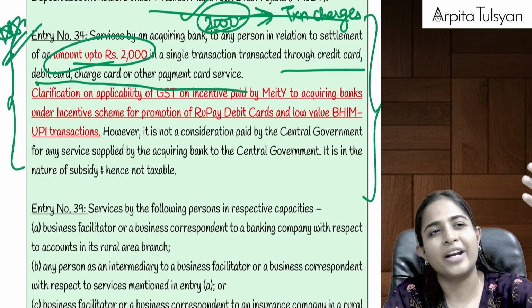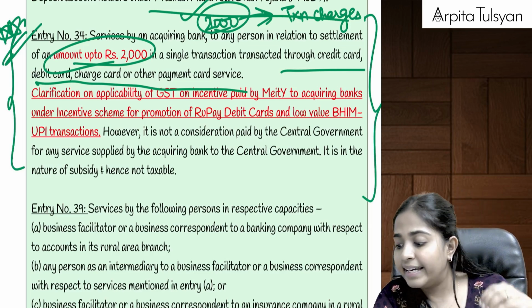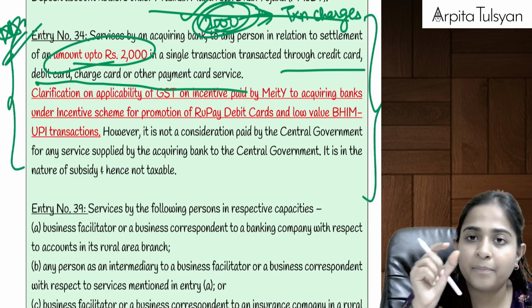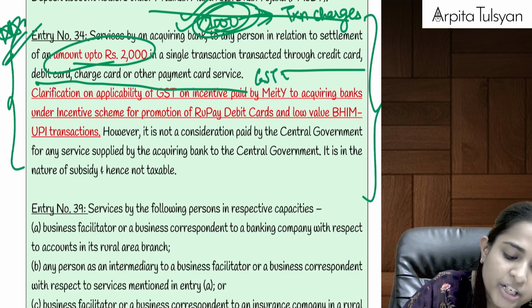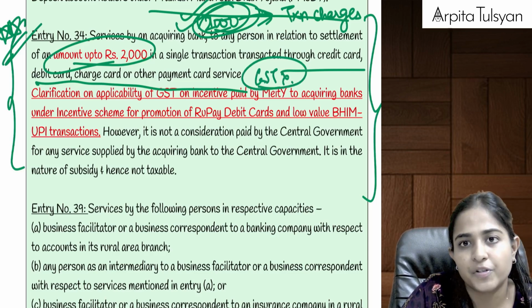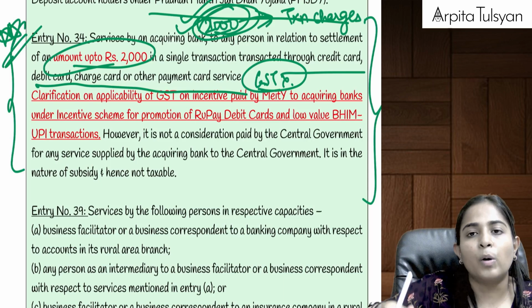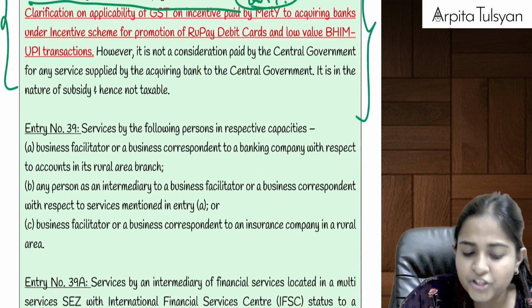Okay, nowadays generally it is borne by the shopkeepers only. So when they bear these transaction charges, if the particular transaction value was up to rupees 2000, then there will be no GST on the transaction charges. But if the swipe amount is more than rupees 2000, then GST will be applicable on the transaction charges.